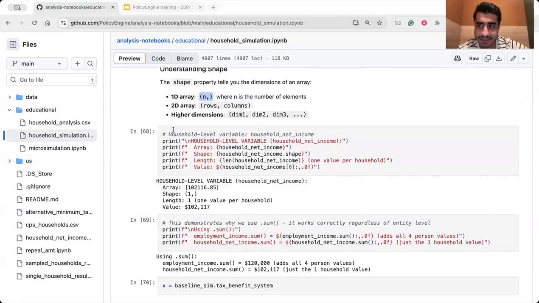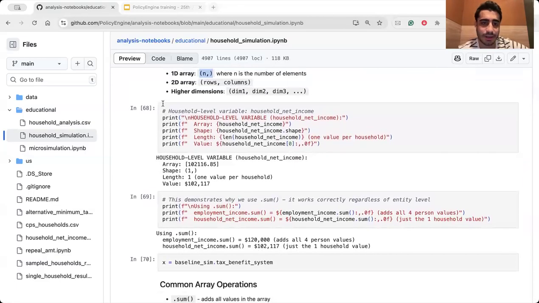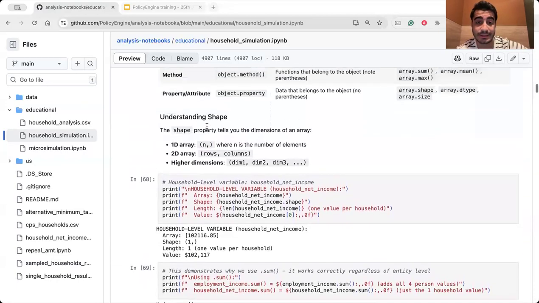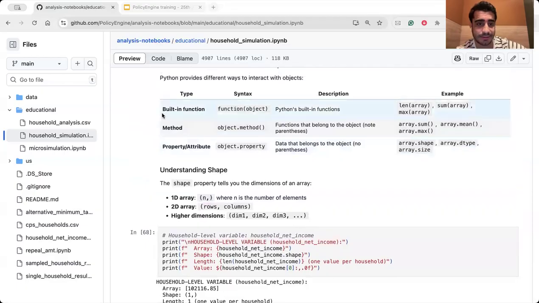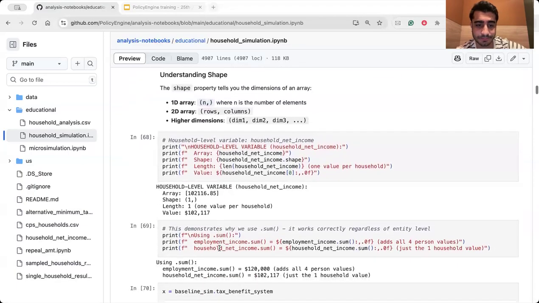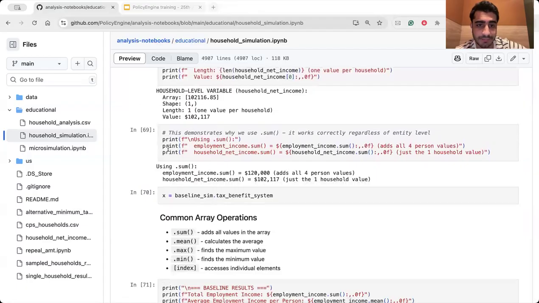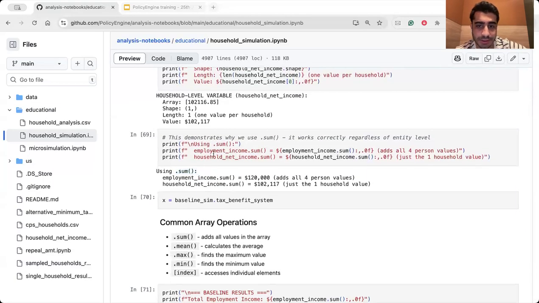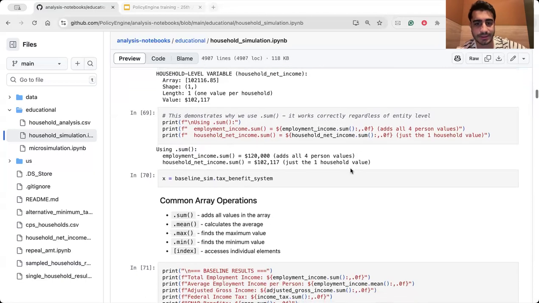So let's see an example here. For the household level variable, you can actually print out the shape, length, values. You can see the different examples of built-in functions, methods and properties here. And if you want to use dot sum, the dot sum is the method here. You can just call it like the employment income variable that we have, dot sum, and you will get the sum.